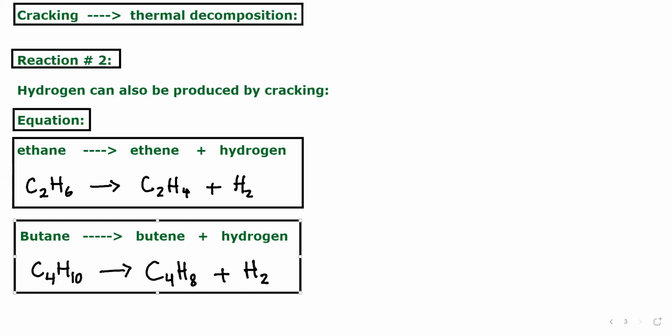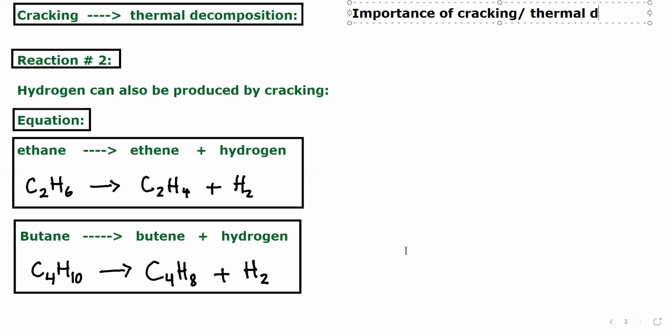Let me write it here: the importance of cracking, or you can say thermal decomposition. Why are we doing that?